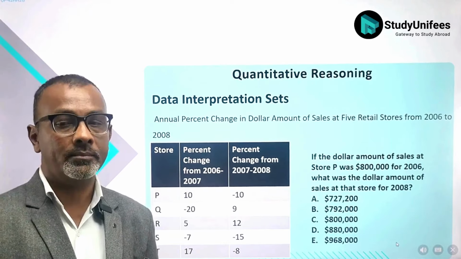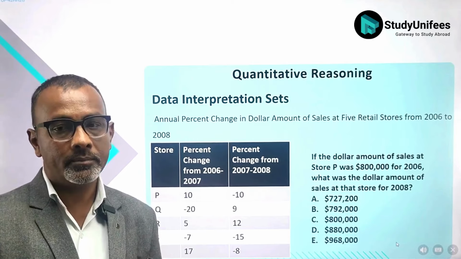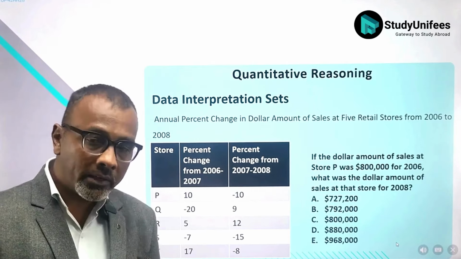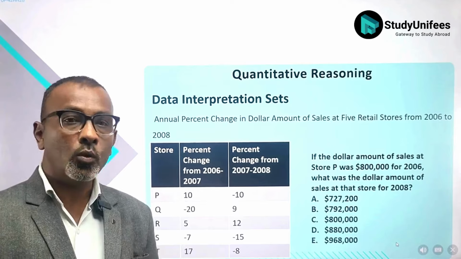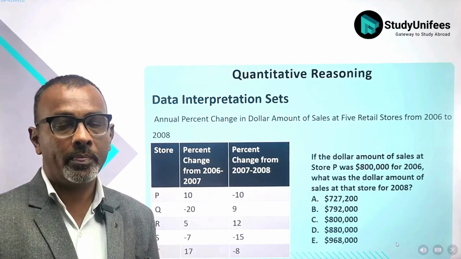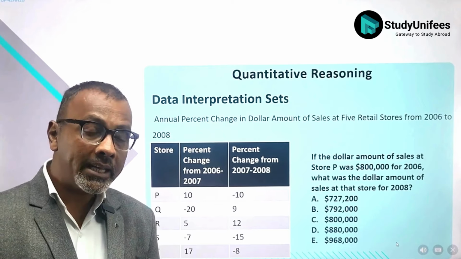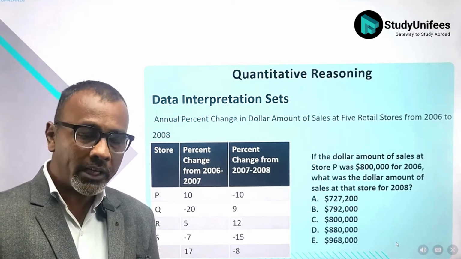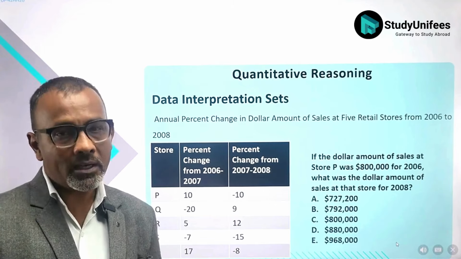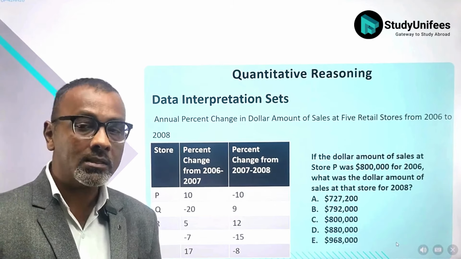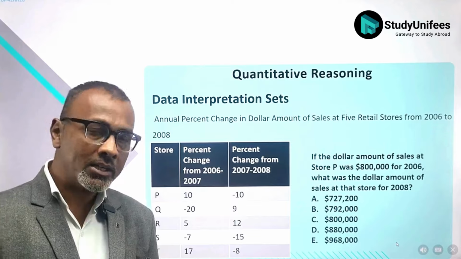Now, if in 2006 the dollar sales was $800,000, then the increase in 2007 would have been $880,000. But a decrease of minus 10% would be $88,000. So if you take away $88,000 from $880,000, the best answer is B, $792,000.